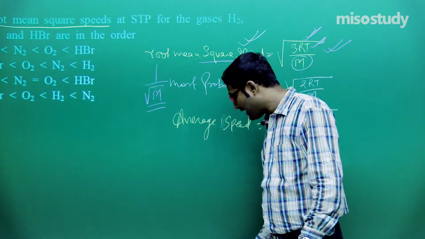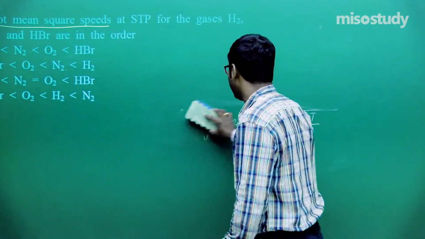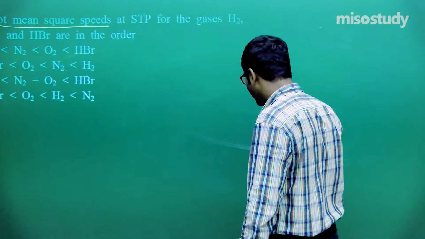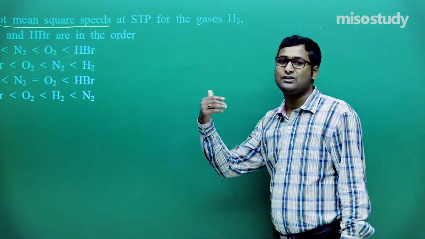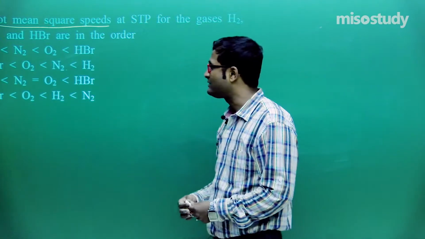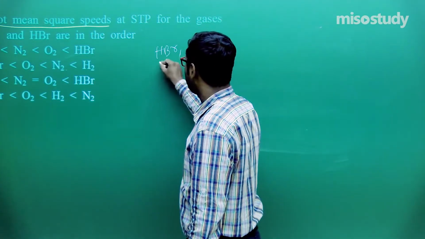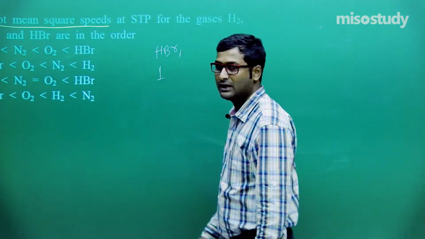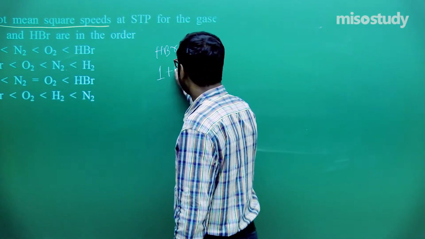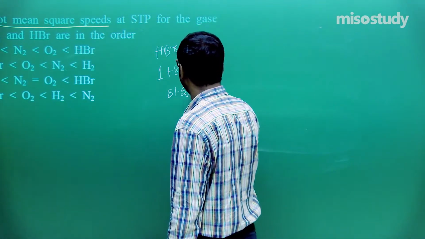Clear to you? Now tell me, which molecule has high molecular mass? If high molecular mass, then it will have less value of root mean square velocity. If I talk about HBr, hydrogen has atomic mass 1 and bromine around 80.5, so around 81.5.